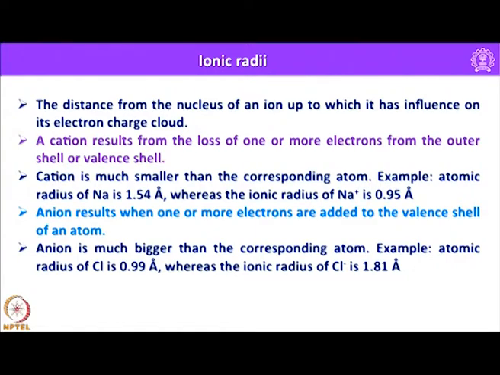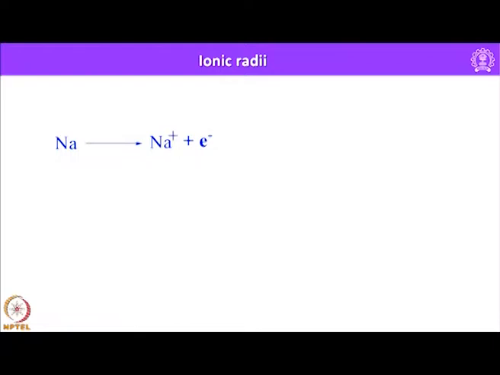This gives you the relative sizes of ionic radii versus atomic radii, and also between ionic radii and covalent radii, for both cations and anions. So, let us look at sodium. When you remove an electron, that generates a cation, and similarly chlorine, on addition of an electron, generates an anion.